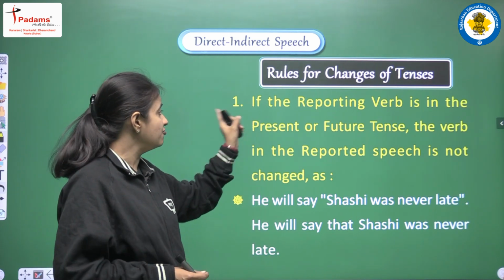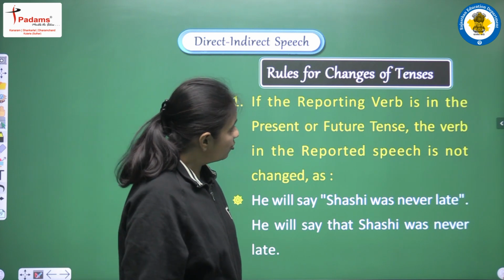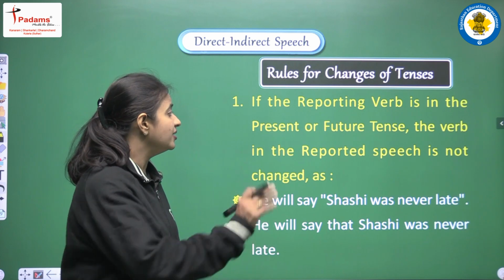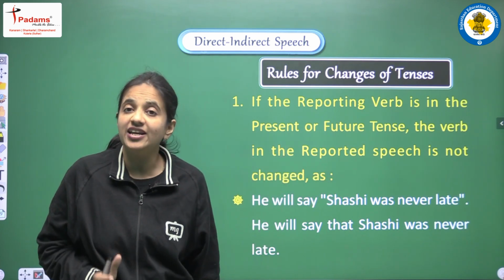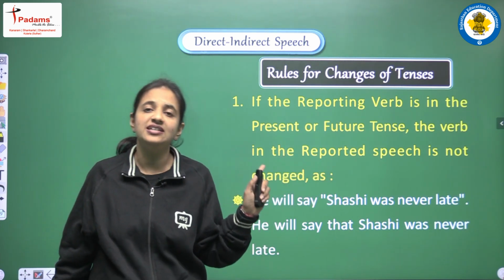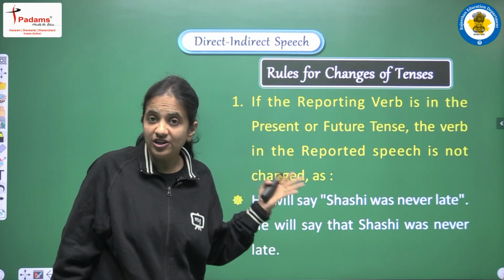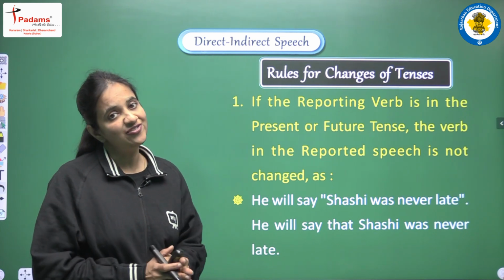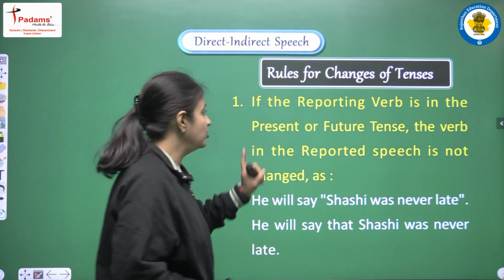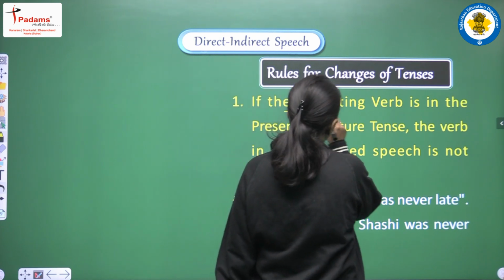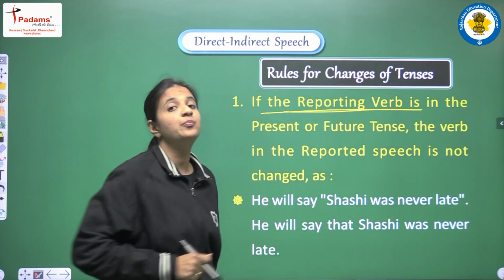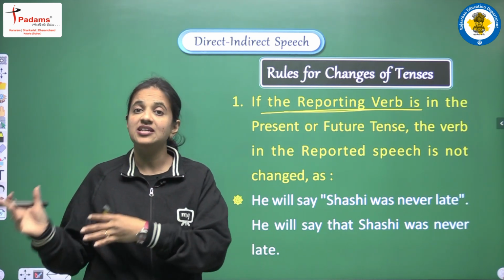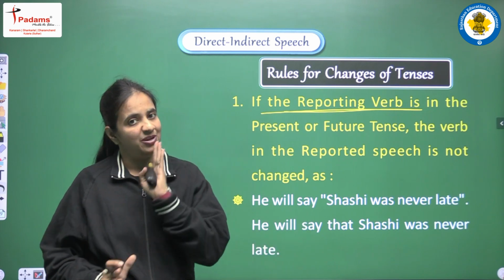So let's see the rules. The first rule is, if the reporting verb is in the present or future tense, the verb in the reported speech is not changed. This is the first rule, and we can say it is a very important rule. So read very carefully, listen very carefully. I am repeating one more time. According to the rule, if the reporting verb is in the present or future tense, and I am sure you have a proper idea what the reporting verb is and what the reported verb is, right? I am repeating one more time.